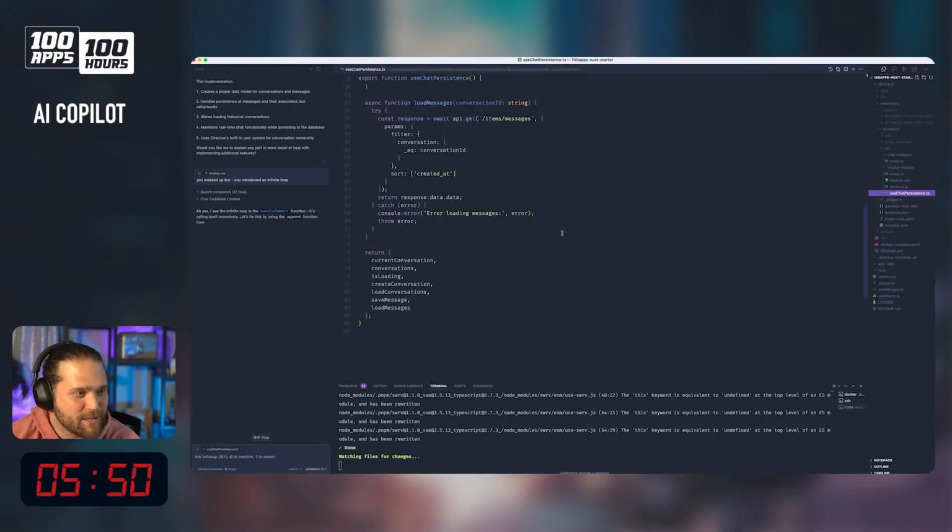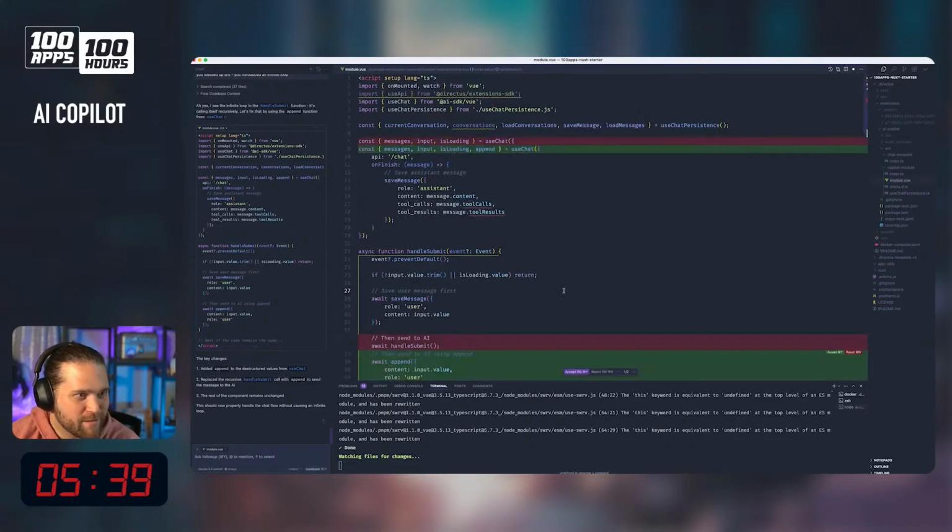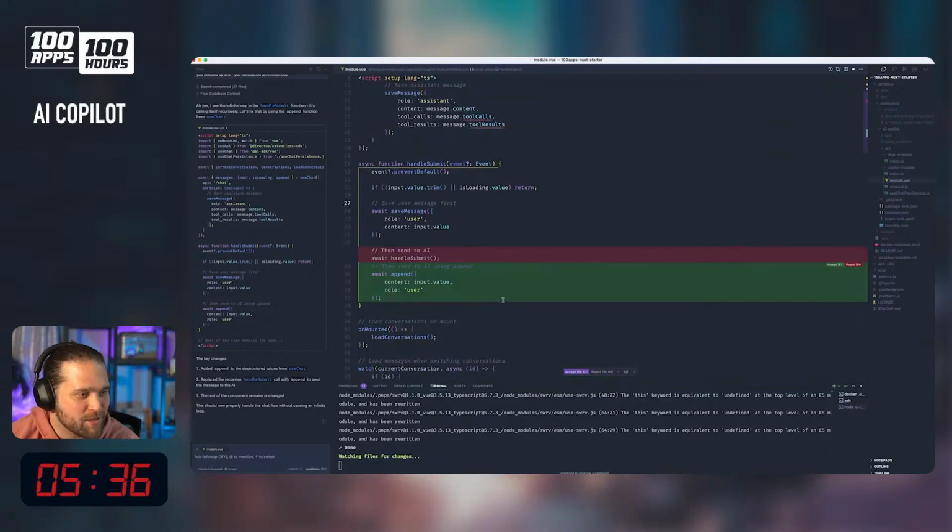Is it somewhere in our composable load message? Handle submit function calls itself recursively. Yeah. Okay. Yeah. Okay. What did you change? Handle submit await append using